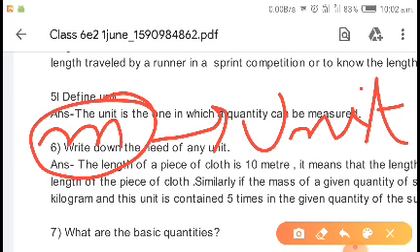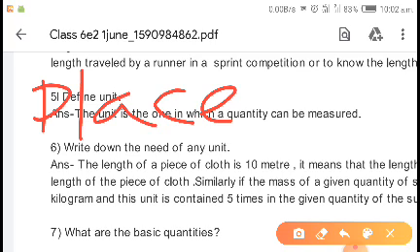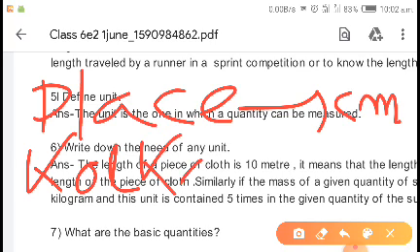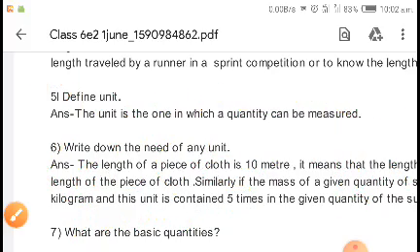And you have to choose the unit in a certain way by which you can express a certain quantity. Suppose you want to measure the distance of a place, for that you cannot use centimeter, because centimeter is a small unit. And suppose you want to measure the distance from Kolkata to Delhi, here you have to use kilometer, because kilometer is a suitable unit that can be used here. So this is the unit.